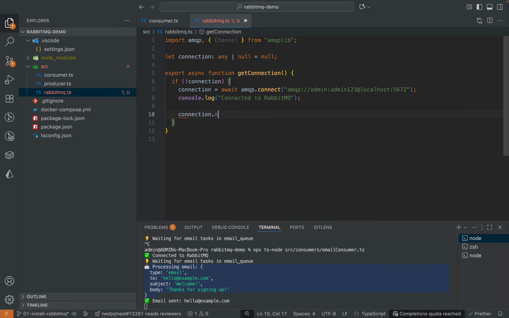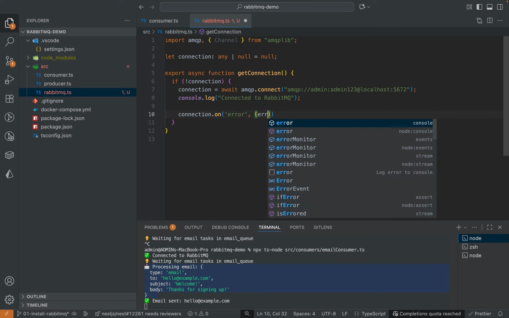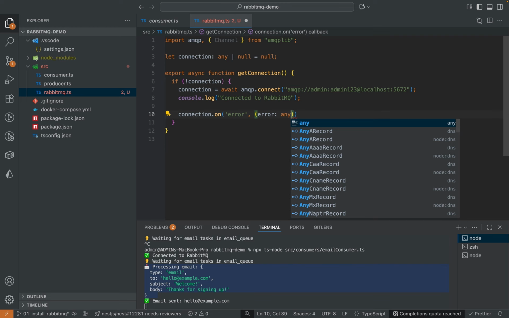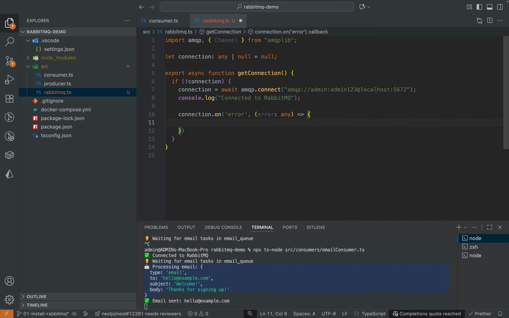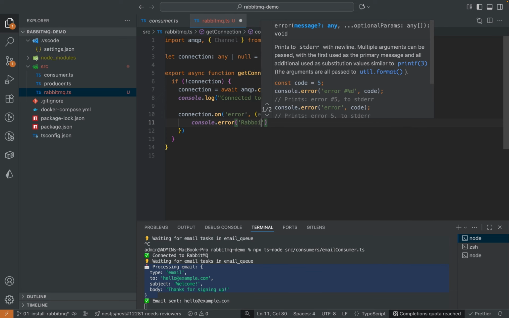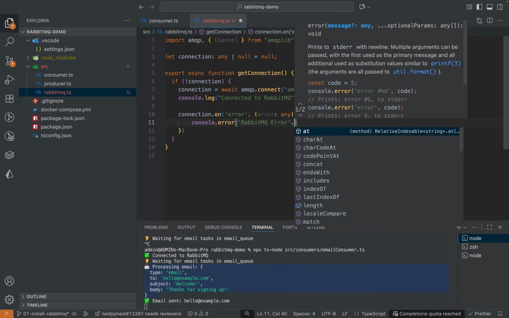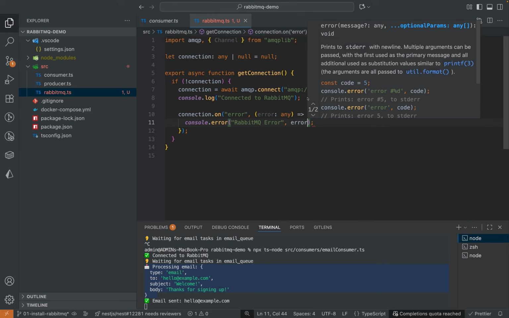Next, we can also listen on some events. If an error occurs, we need to handle that case. Otherwise, you will not be able to understand what is going on. I can log the message, RabbitMQ error.